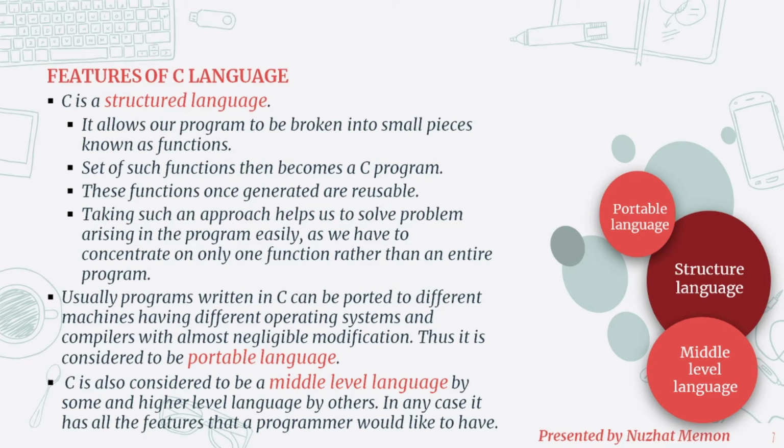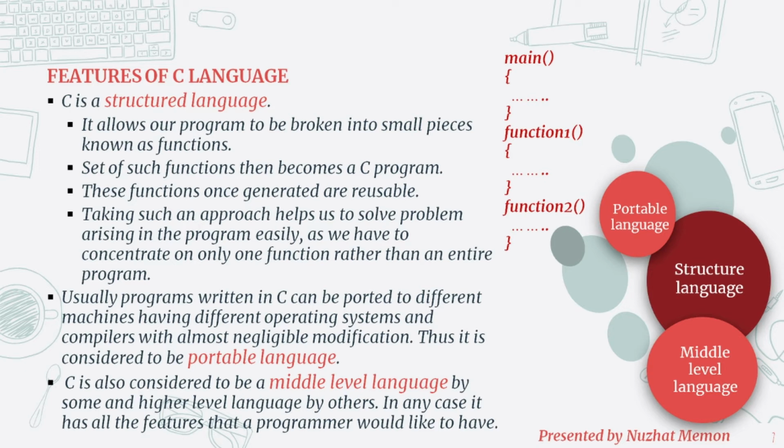C is a structured language, which is a programming style that allows our program to be broken into small pieces known as functions. A set of such functions then becomes a C program. These functions once generated are reusable. That means you can use the code in other programs also. An approach where we subdivide our entire program into smaller parts helps us to solve problems and find appropriate solutions to it, as we have to concentrate on only one function rather than an entire program. So finding an error in such a program becomes easy for us also.